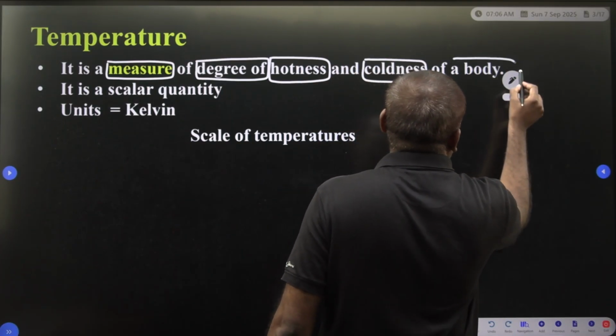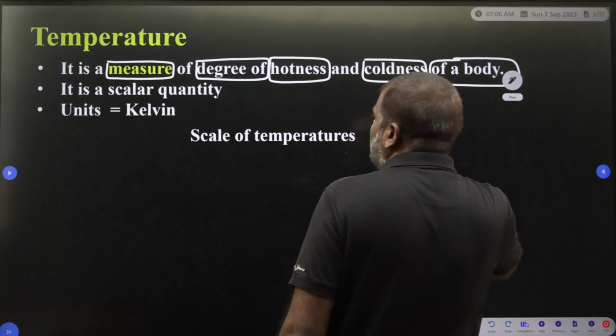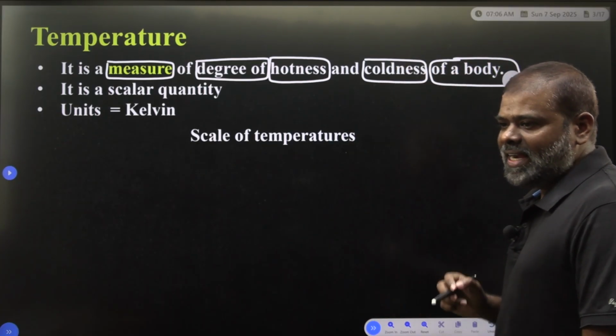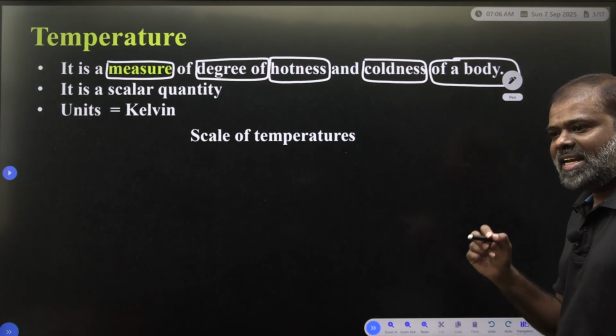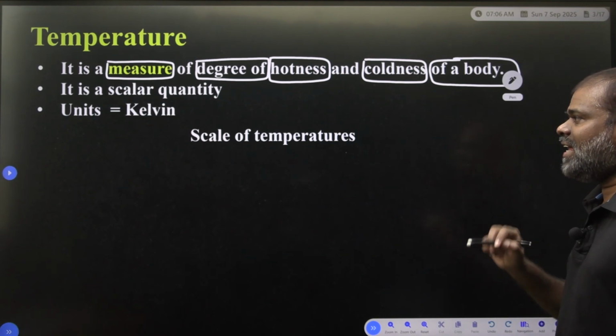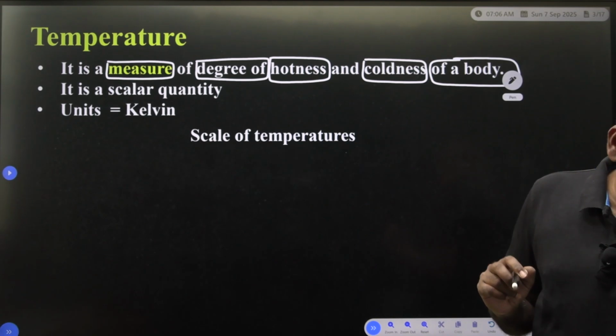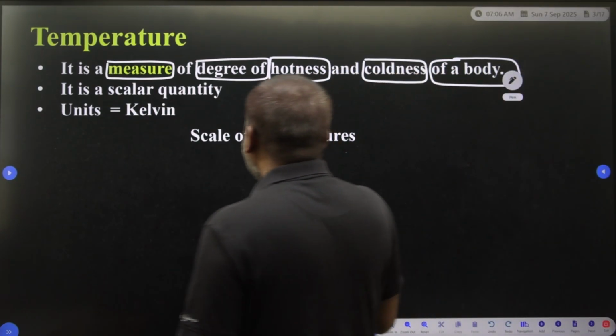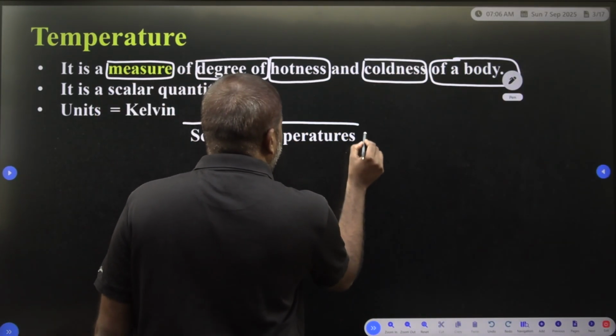Temperature is a scalar quantity, and the unit of temperature is Kelvin.